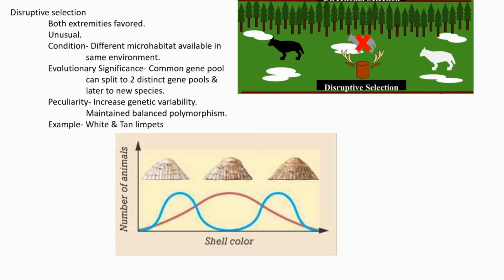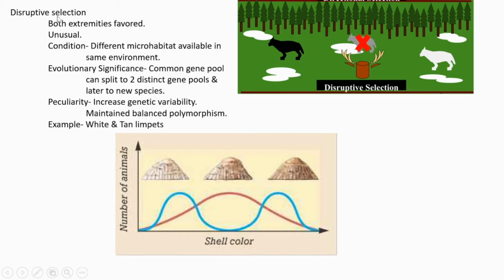If we consider a tree as a whole an ecosystem, it provides different microhabitats: the tree trunk, small holes in the trees, leaves, in that way different microhabitats. Under such a situation, which type of selection will happen? Disruptive selection.